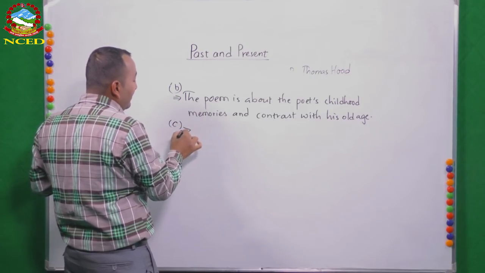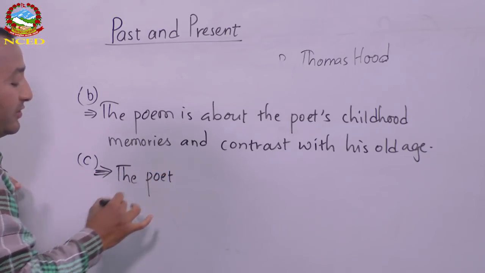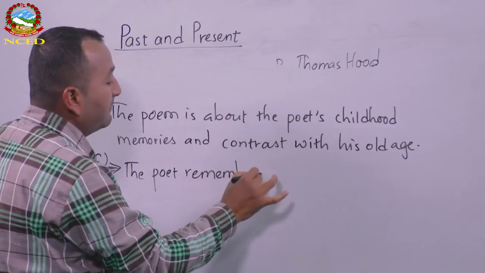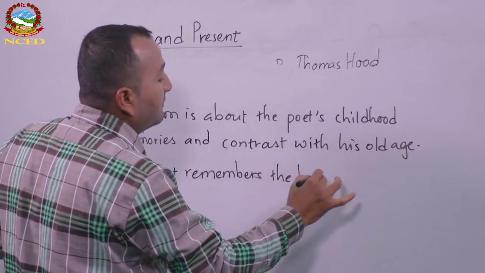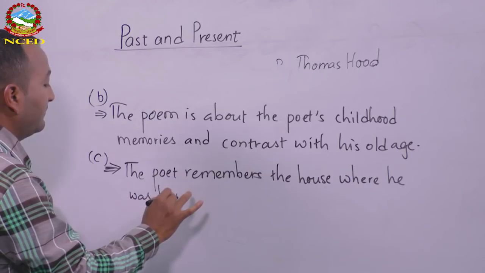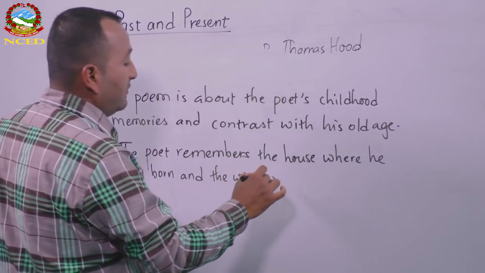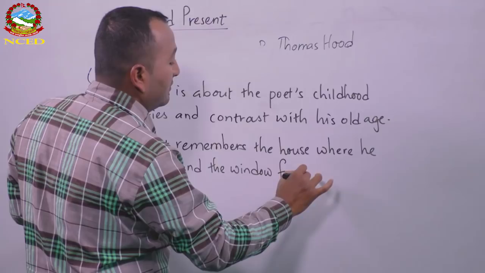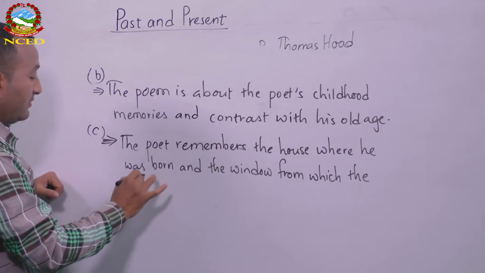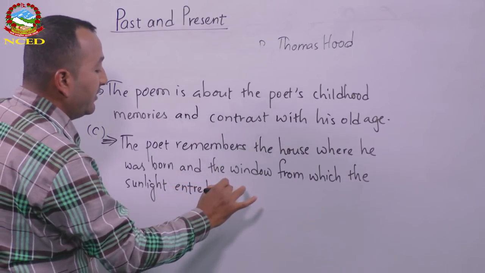Do you have to write? Okay, let me write it very quickly. The poet remembers the house where he was born and the window from which the sunlight entered in the house.